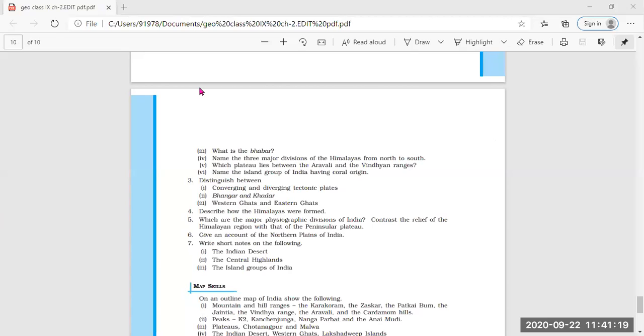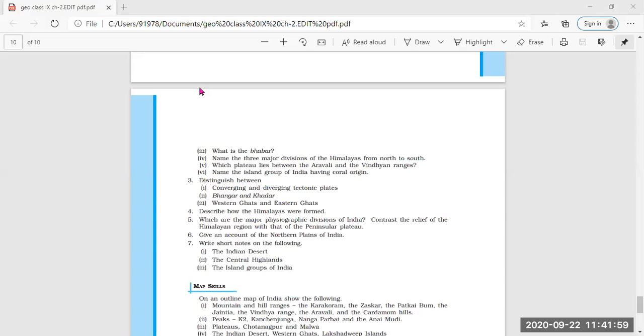So, next who is going to give? Ma'am, Sneha. Ma'am, second point is that in Bhangar, they lie above floodplains of rivers, but in Khadar, they are low lying next to the river. Very good. Okay. Next, anybody else? Ma'am, one more point. Speak out. Ma'am, in Bhangar, it is less fertile, but in Khadar it is more fertile. Very good. Good. Okay, these three points are very much correct.